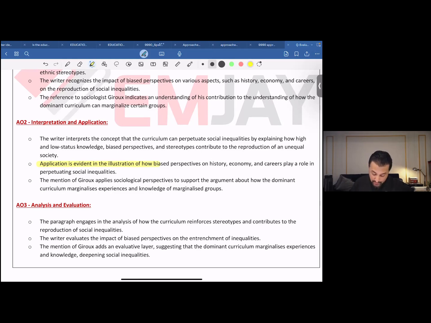Over here for AO3, the paragraph engages in the analysis of how the curriculum reinforces stereotypes and contributes to reproduction of social inequalities. The writer evaluates the impact of biased perspectives on the entrenchment of inequalities. The mention of Giroux adds an evaluative layer, suggesting that the dominant curriculum marginalizes experiences and knowledge, further deepening social inequalities. Now, again, the topic influence on the curriculum, that happens to be the third topic. If you have a look at this syllabus, we've put that particular paragraph to use over here while answering this specific question.